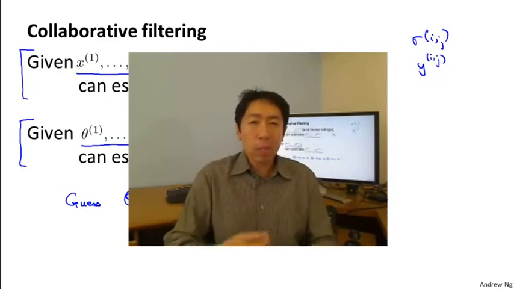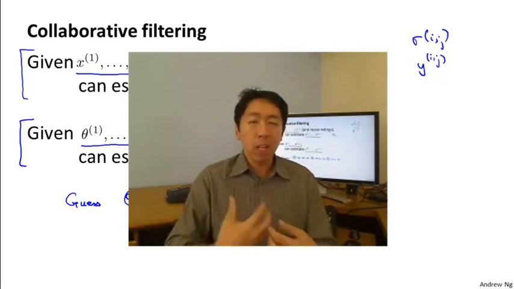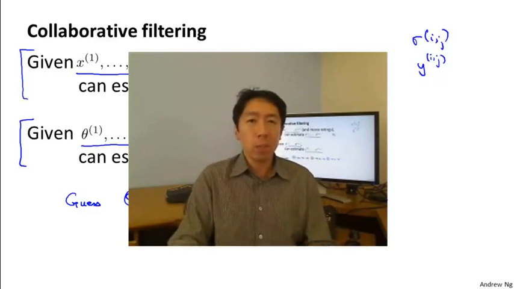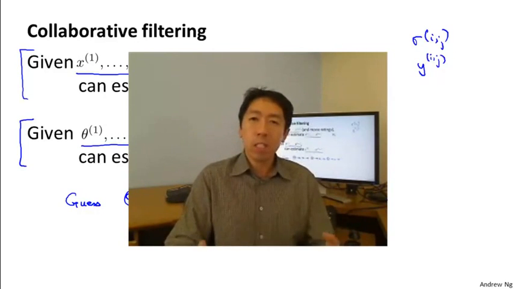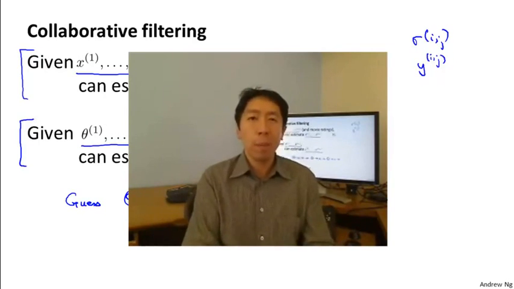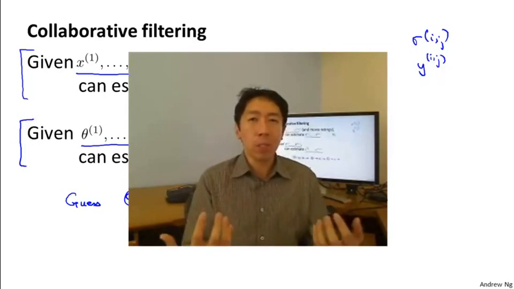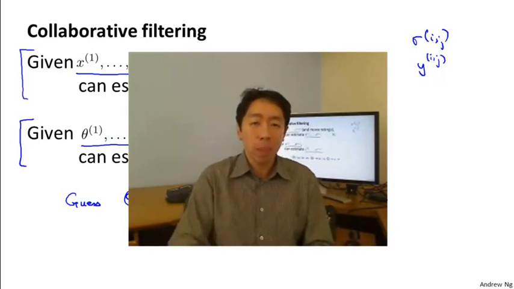By rating a few movies myself, I will be helping the system learn better features, and then these features can be used by the system to make better movie predictions for everyone else. And so there's a sense of collaboration where every user is helping the system learn better features for the common good. And so this is collaborative filtering.